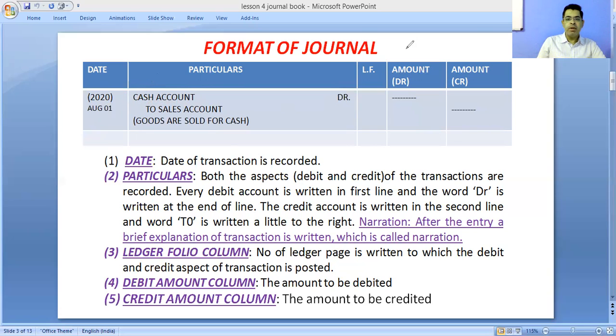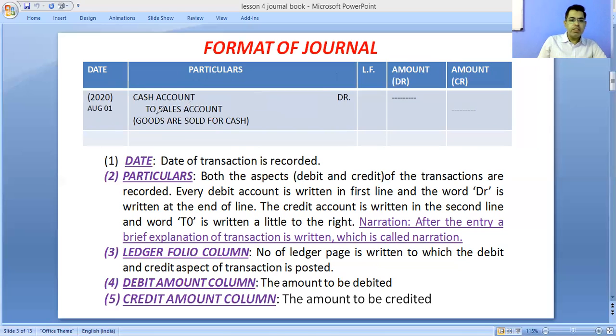Suppose in this example, sales account is credited. Whenever you write the credit aspect, you always have to start with the word To.